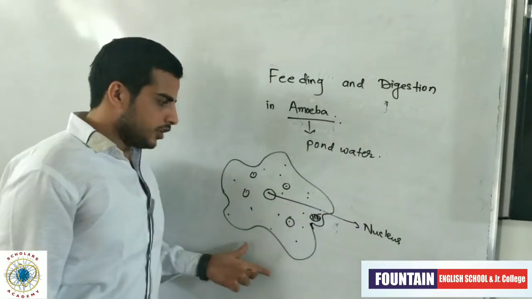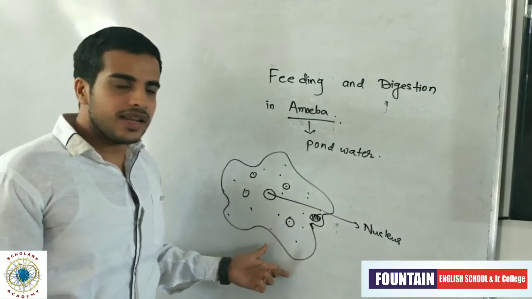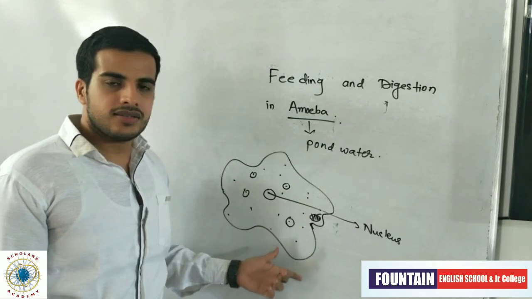We know that every living organism needs nutrition as well as excretion.